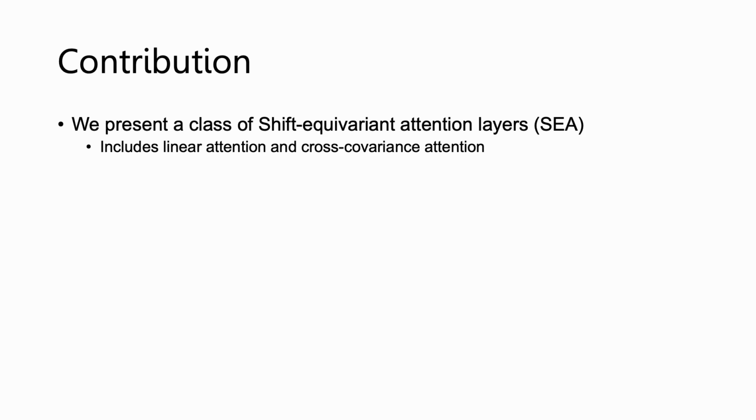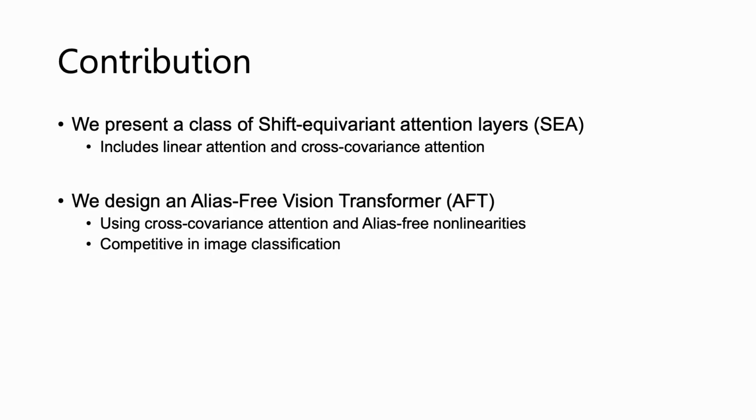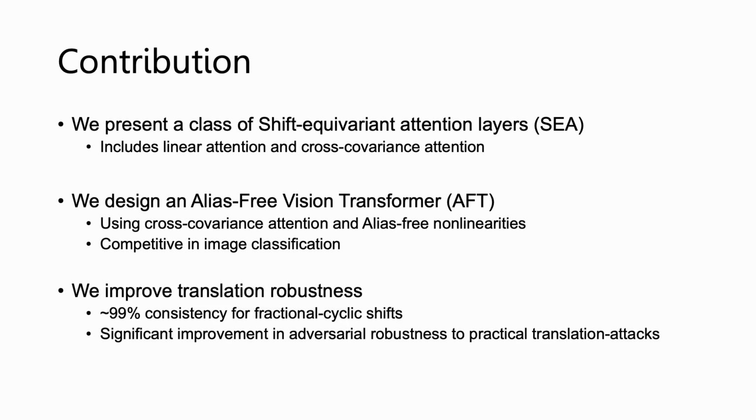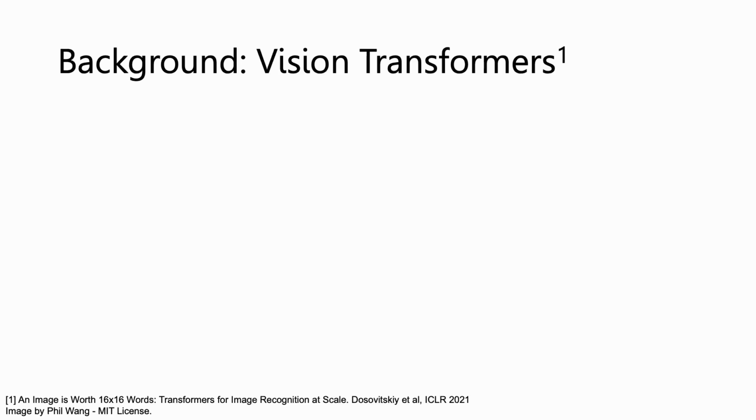First, we identify a class of shift-equivariant attention layers that include linear attention and cross-covariance attention. We then design an alias-free vision transformer that uses this attention mechanism and alias-free components. We show that this model is 99% consistent under fractional cyclic shifts and significantly more robust than other baselines to realistic shifts, while maintaining a comparable accuracy.